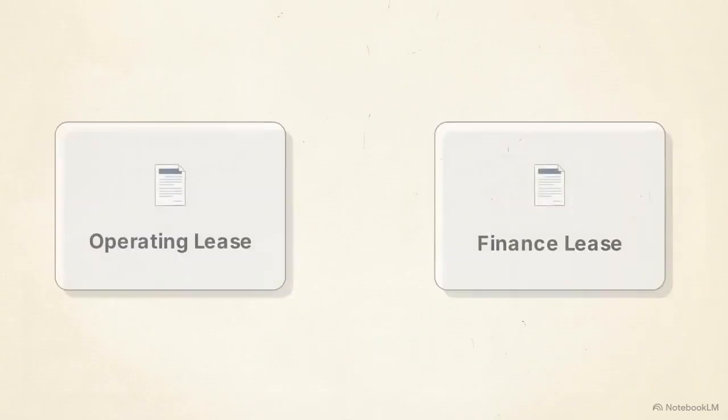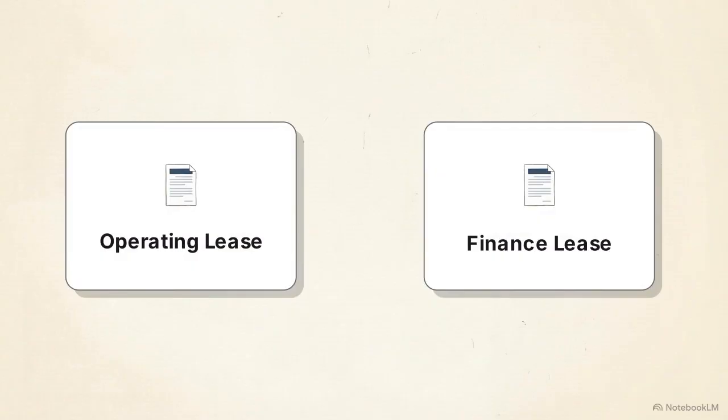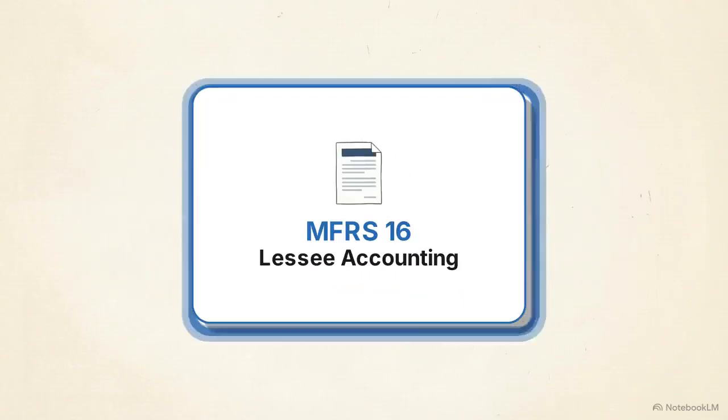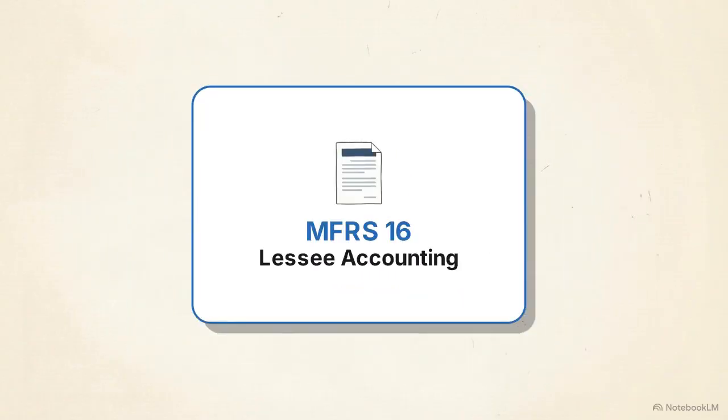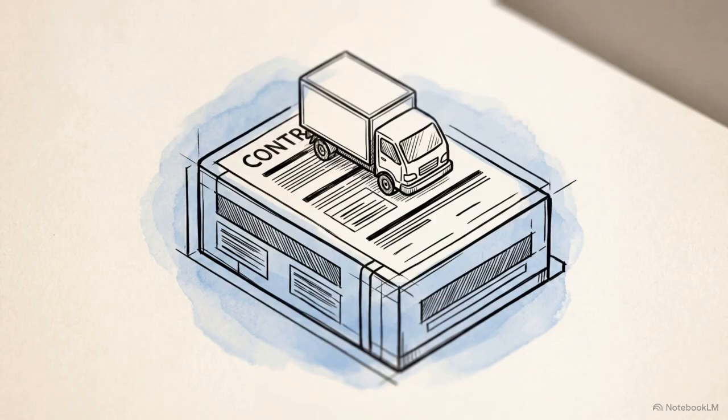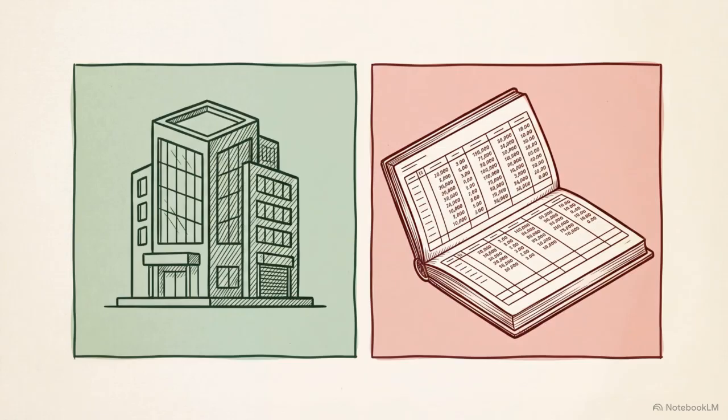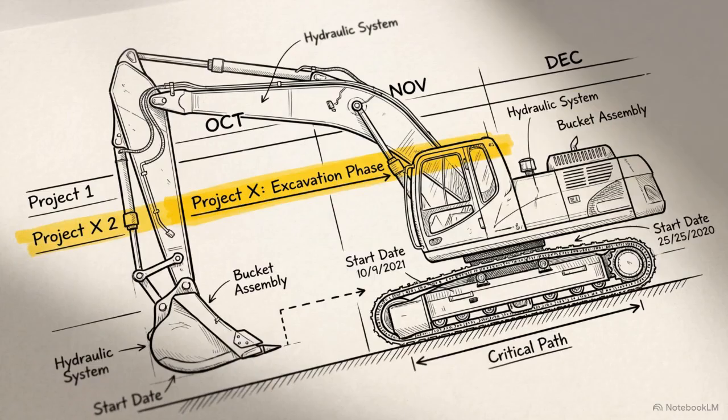footnotes. MFRS 16 eliminates the distinction between operating and finance leases for lessees. For the company renting the asset, the accounting treatment is now unified. The core principle states that if a contract conveys the right to control an identified asset, the lessee must recognize a right-of-use asset, or ROU asset, and a corresponding lease liability. An ROU asset represents the lessee's right to use an underlying asset for the duration of the lease term.